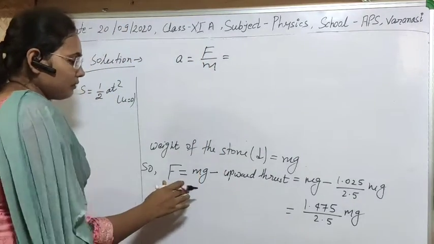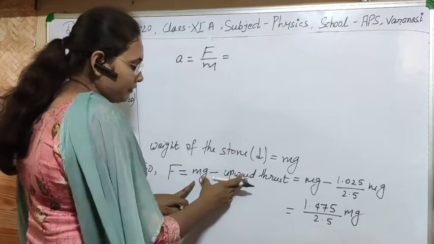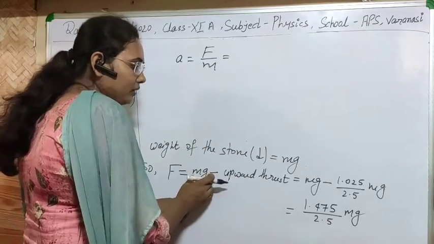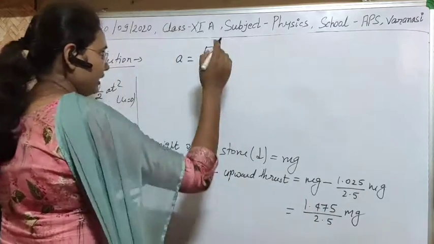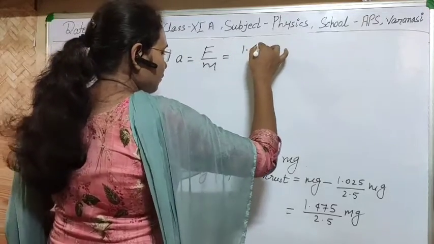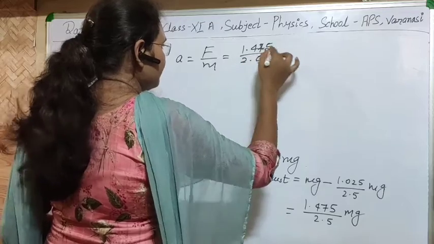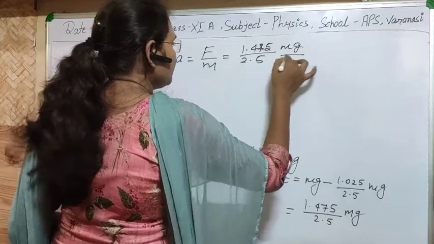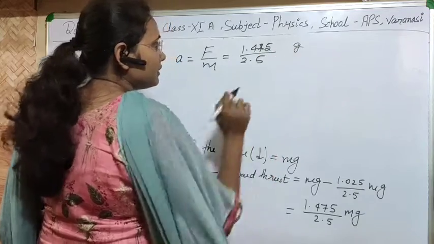The final force acting in the downward direction is simply the difference between the weight of the body and the upward thrust, and we have calculated the value. So the value of F will be 1.475 upon 2.5 m into g divided by m. After solving we will get here g.